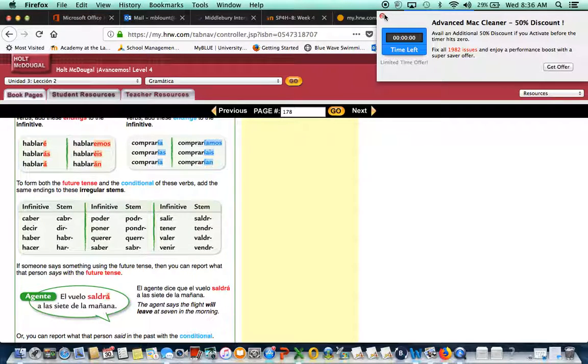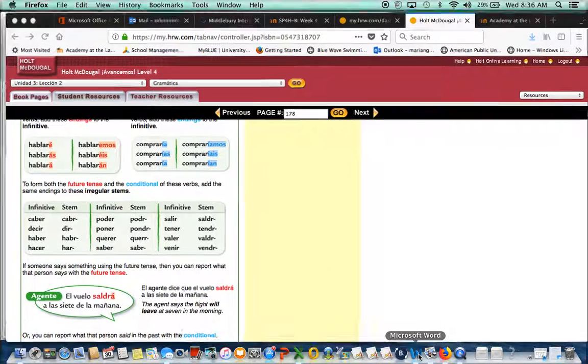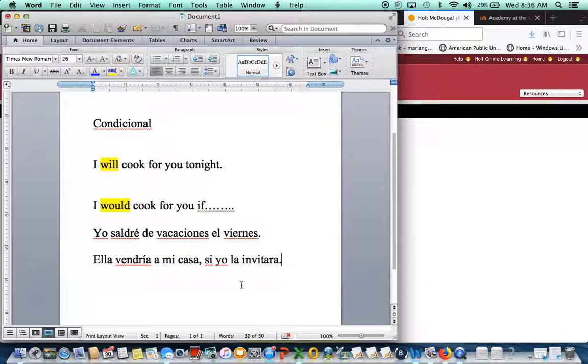Now, right here, when we are reporting what somebody said to you, and that person told you in future what they are going to do, you're going to report that in future tense, okay? For example, you've been talking to your best friend, and she said that she's going to leave the country tomorrow because she's going to Brazil.